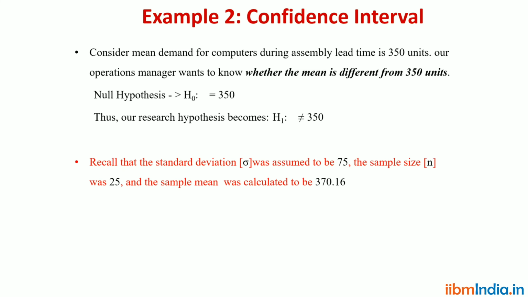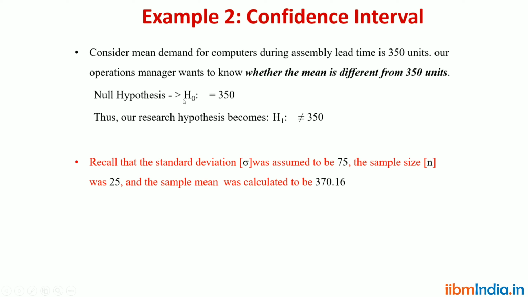Next, we can also define it by using a formula. That is the second approach. The first approach is by using the empirical rule. The second approach is by using a formula. Consider the mean demand for computers during assembly lead time is 350 units. Our operation managers want to know whether the mean is different from 350 units.